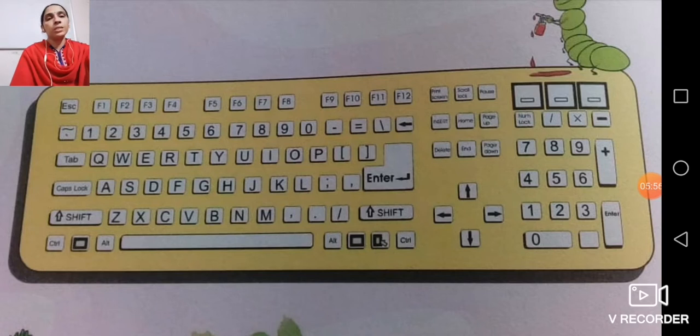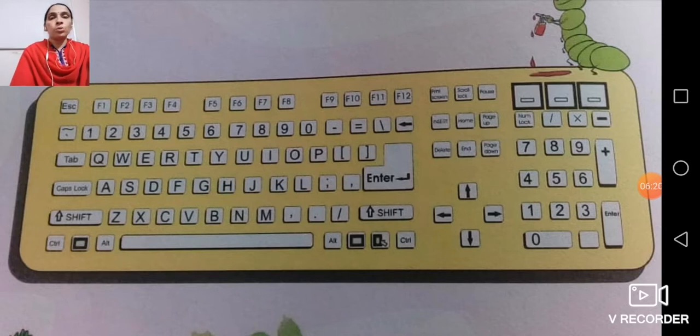Now here you can see number keys, means you can see two places where you will find these number keys. Here on the right side of this keyboard you will get these number keys 0, 1, 2, 3, 4, 5, 6, 7, 8, 9. All these numbers are there.